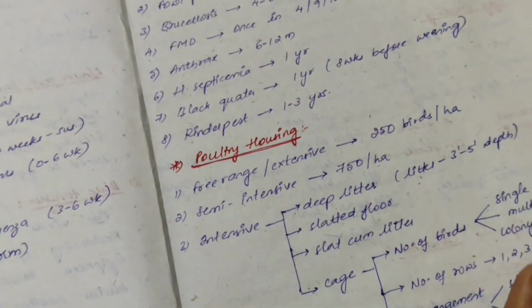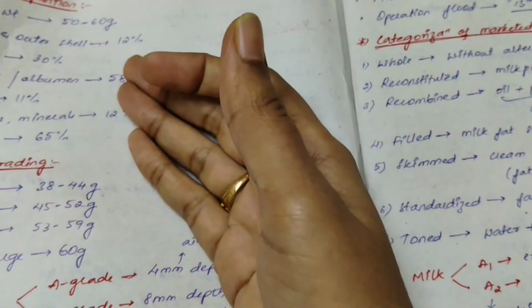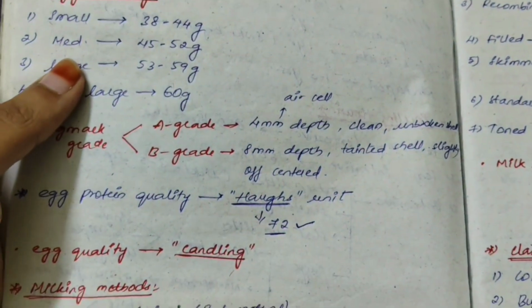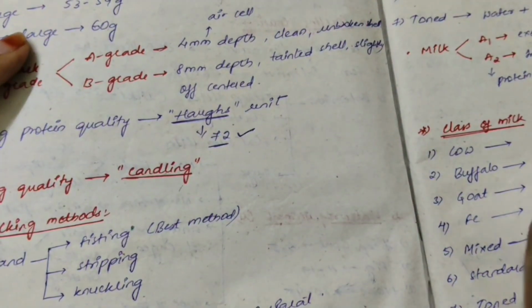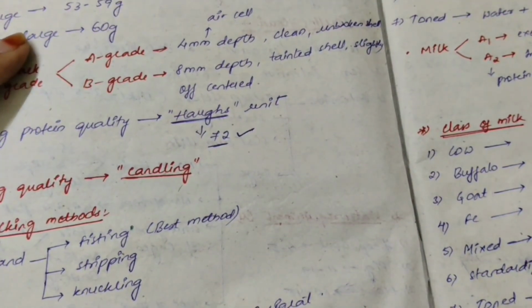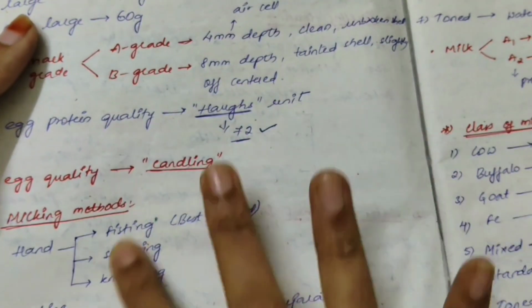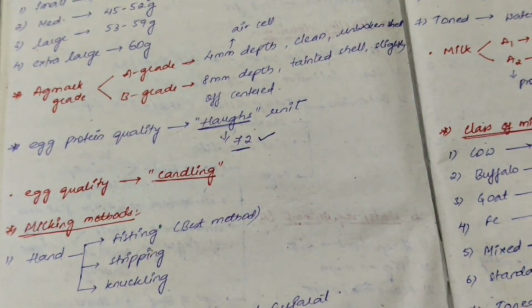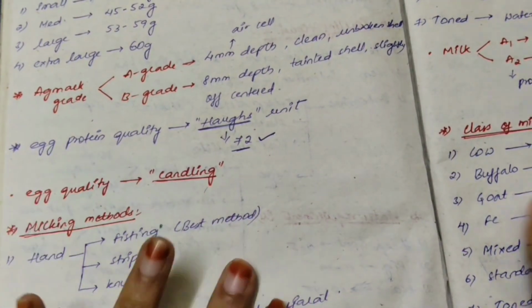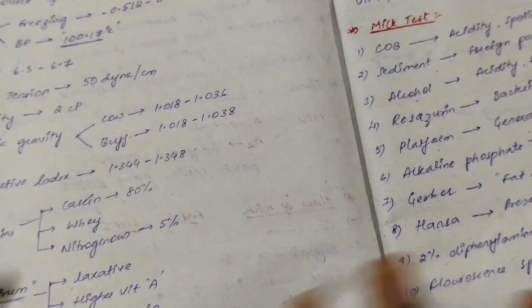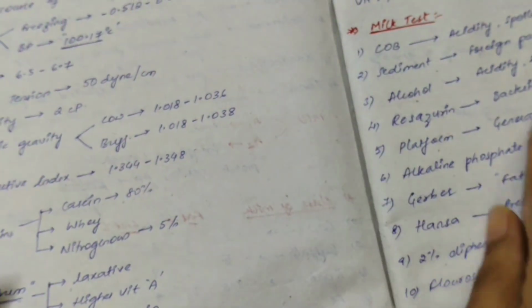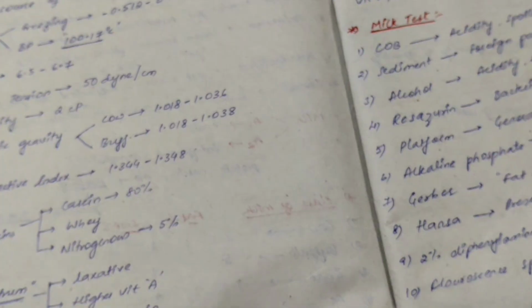After that, poultry housing, egg composition, egg grading, and everything about milk is important. Don't skip this milk part. Either you follow this video or you refer to whichever institute material you have. Don't skip the milk part, whether it is milking methods, categorization of milk, classes of milk, milk properties, milk processing, or milk tests. You will definitely get 2 marks from the milk topic. That I can definitely say.